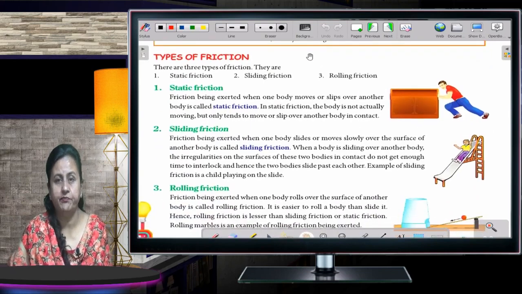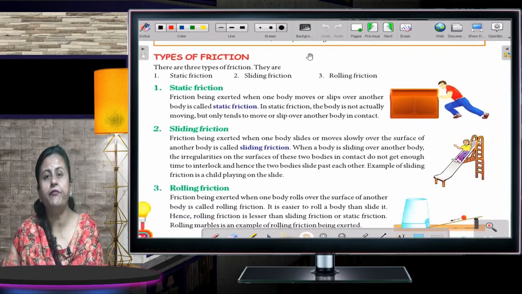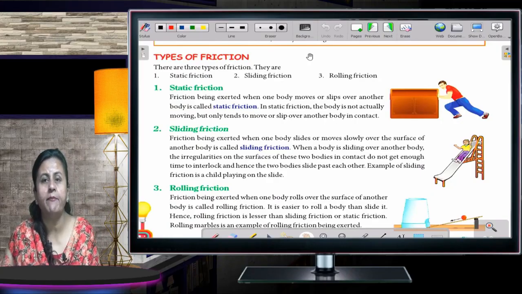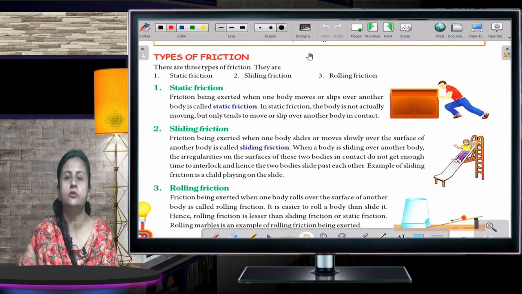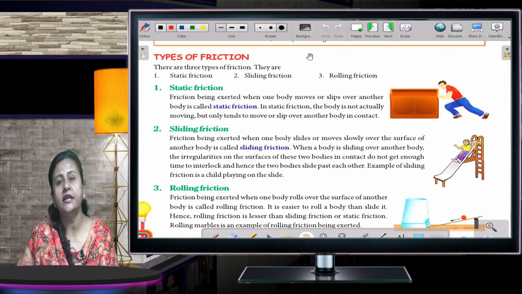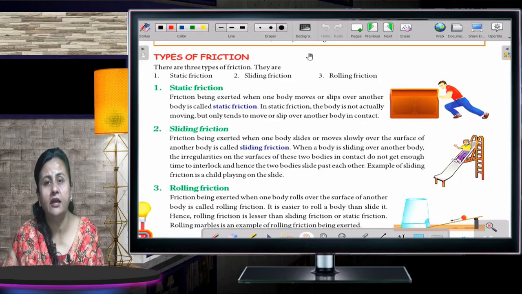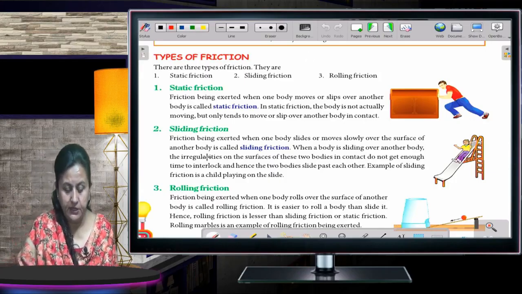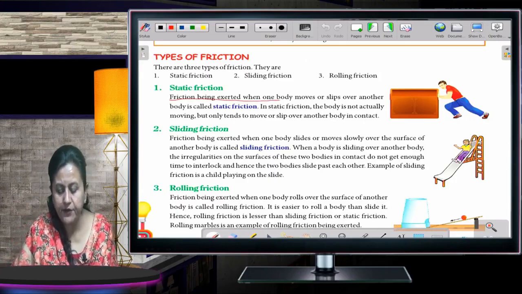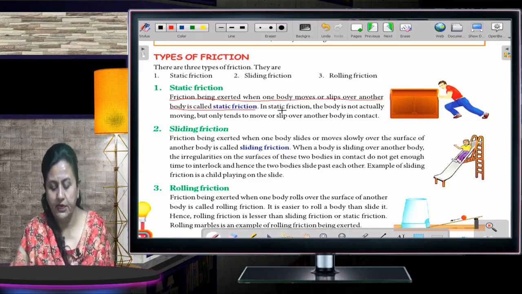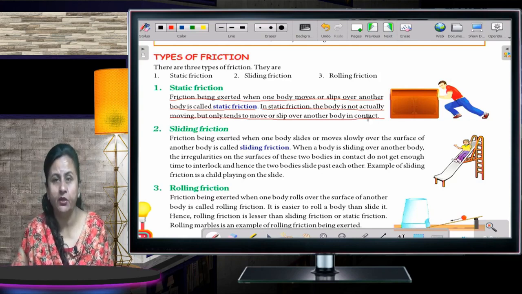Types of friction. What are the different types of friction? There are three different types of friction, as you can see on your screens also. First is static friction. Second is sliding friction, and the third one is rolling friction. I'll start with static friction now. Friction being exerted when one body moves or slips over another body is called static friction. In static friction, the body is not actually moving but only tends to move or slip over another body in contact. This is static friction.